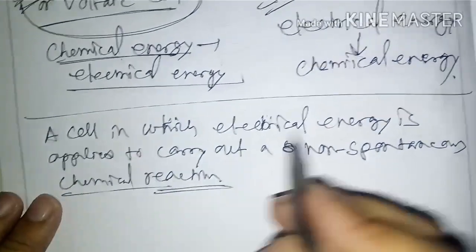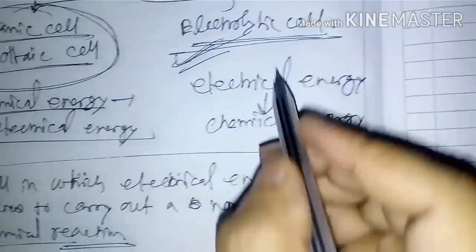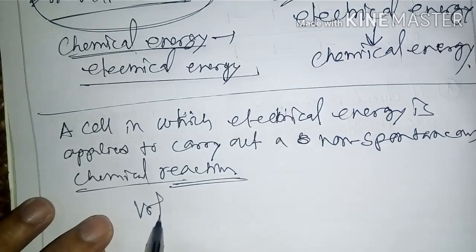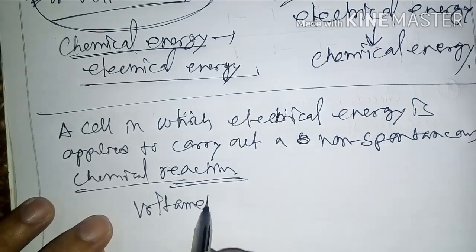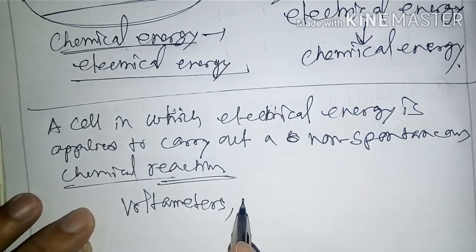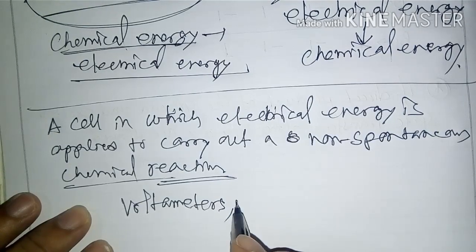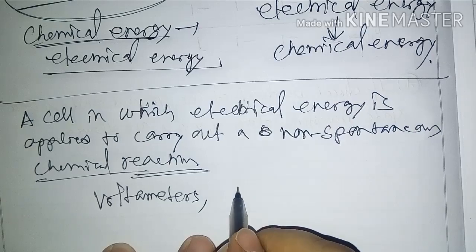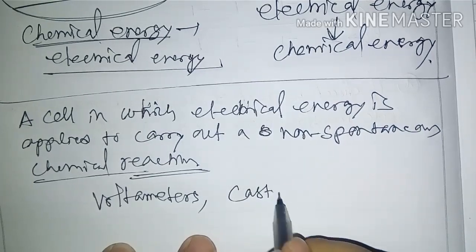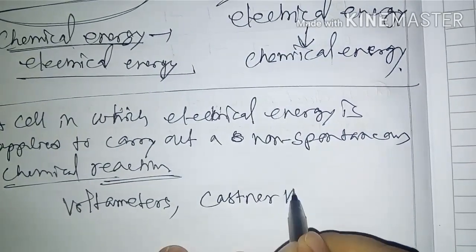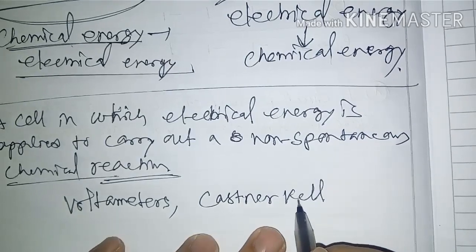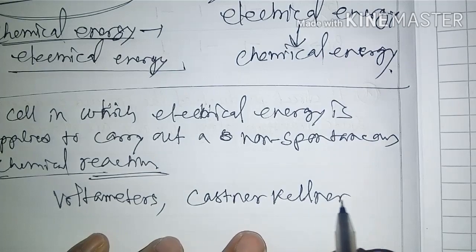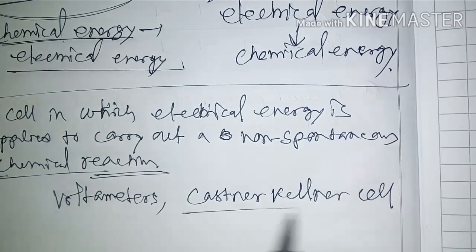Now what is an example of an electrolytic cell? Examples of the electrolytic cell are the voltameter, or the Castner-Kellner cell. These two.